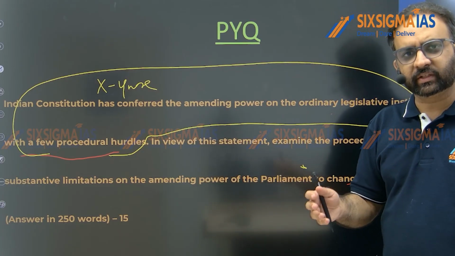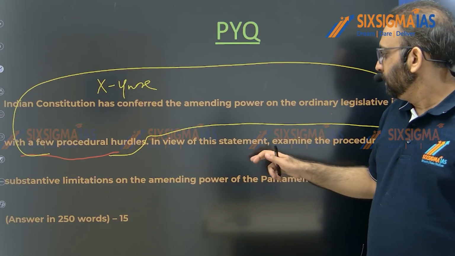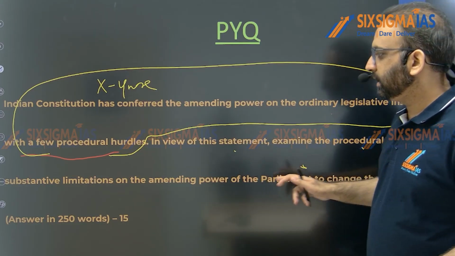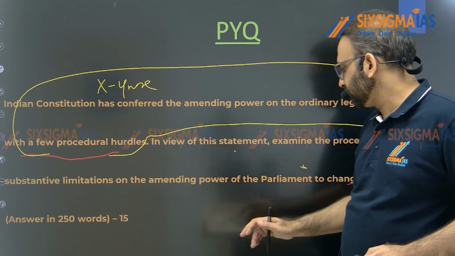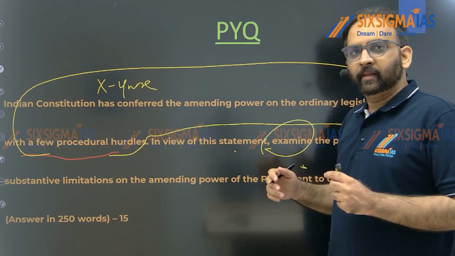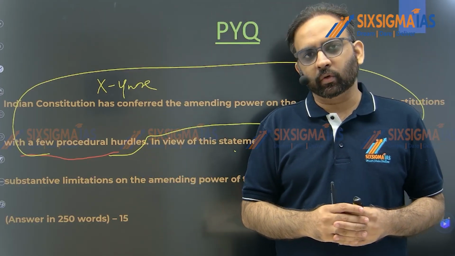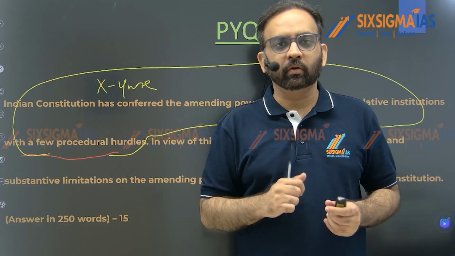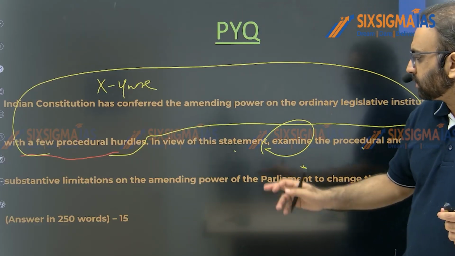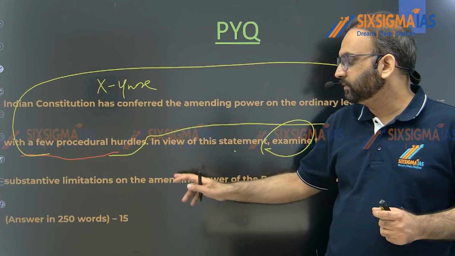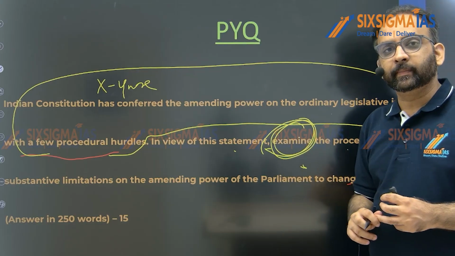And what are those procedural hurdles? Like needing to be passed by two houses separately, 2/3 majority, etc. In view of the statement, examine the procedural and substantive limitations, right? You need to mention procedural and substantive limitations, and also examine it. So how will you examine it? Whether these are enough or not, whether these are effective or not, whether some improvement is required or not. That also you need to mention, right? So many times I've seen students just write about procedural and substantive limitation. They forget about this tail word, that is examine, right?